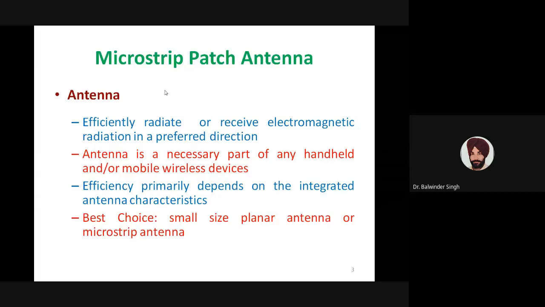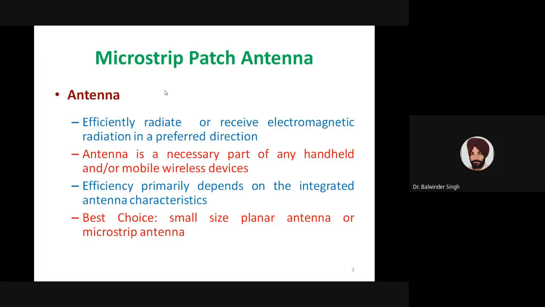The efficiency of the antenna primarily determines the quality of the wireless communication, and the antenna characteristics determine that efficiency. The characteristics we have to focus on are S11, the return loss of the antenna, the gain of the antenna, the bandwidth in which the antenna is working, and similarly the radiation pattern. Many such parameters have to be examined during antenna design.